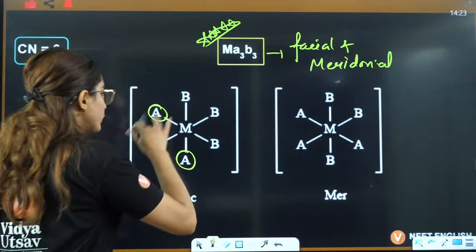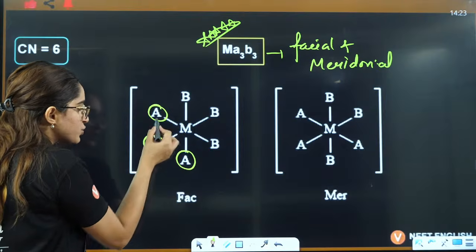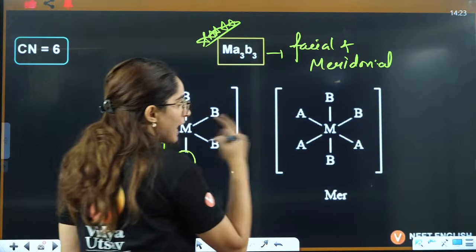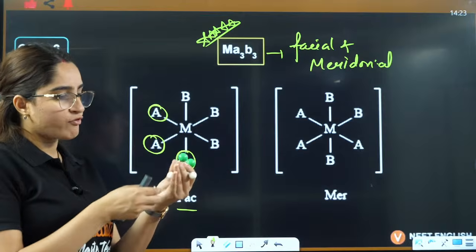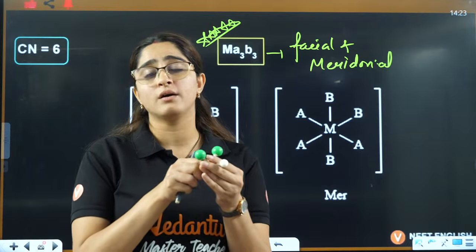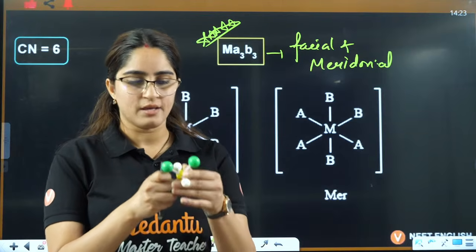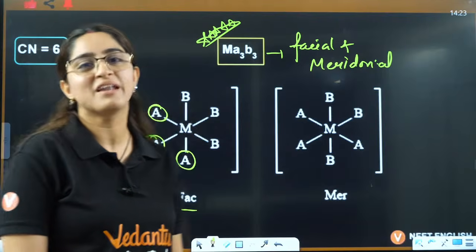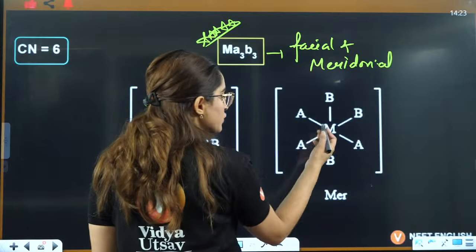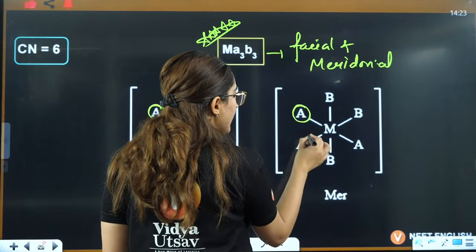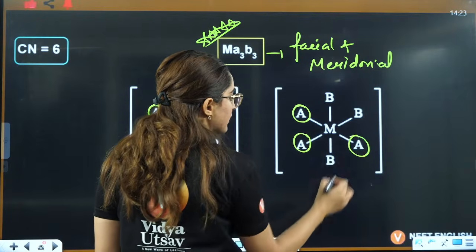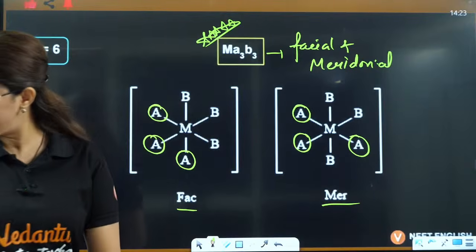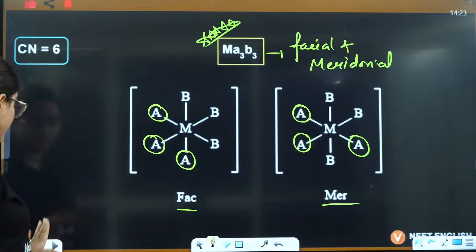But in 2D, we write it when A is next to each other, that is facial. And meridional is actually when they are forming a hemisphere, right? This is forming a hemisphere, so that is your meridional. Okay, so in this case in 2D, how we will write it? A, then leave one space, then A, that is meridional. This is a very famous one. They ask you this very frequently.